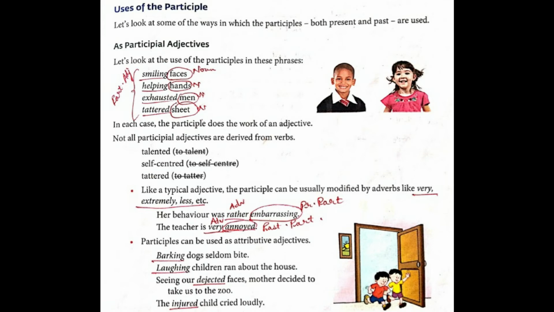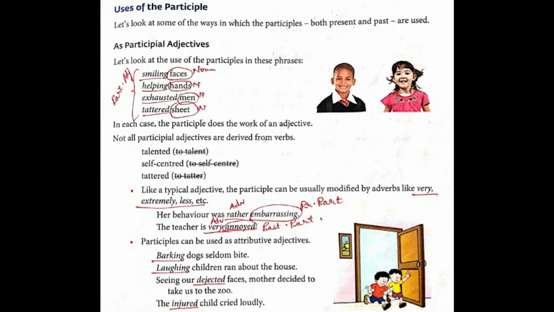First one, smiling faces. Second one, helping hands. Third one, exhausted men. Fourth one, tattered sheet. Students, take a pencil, circle faces, hands, men, sheet.